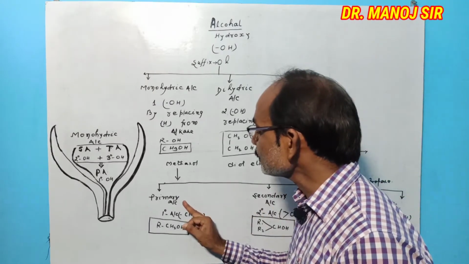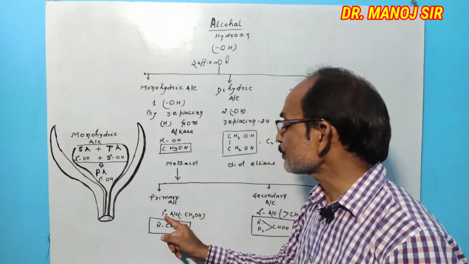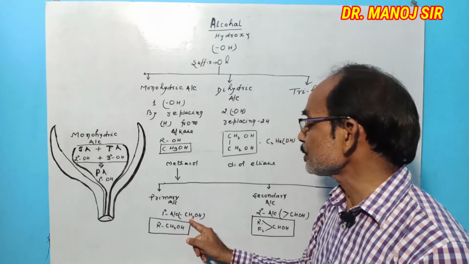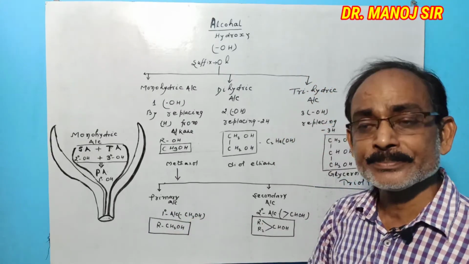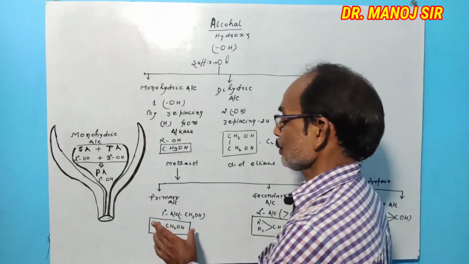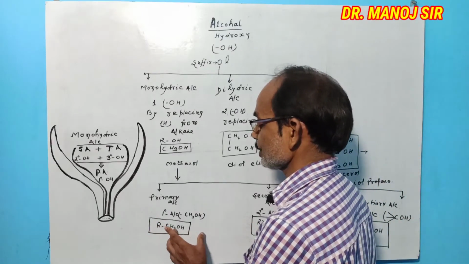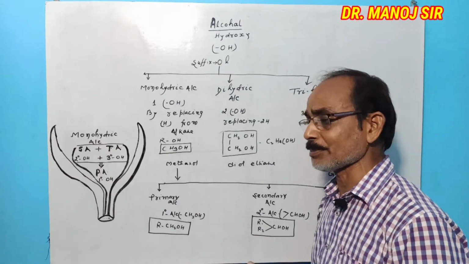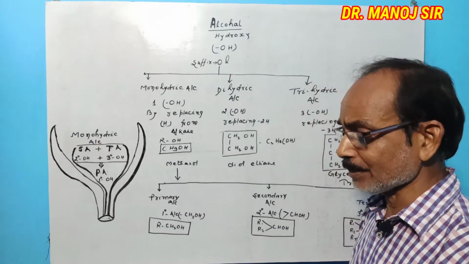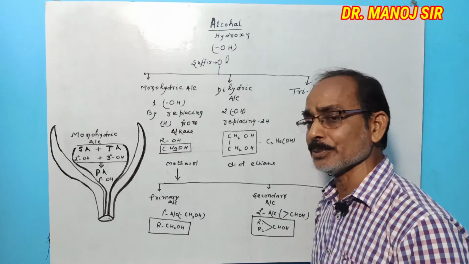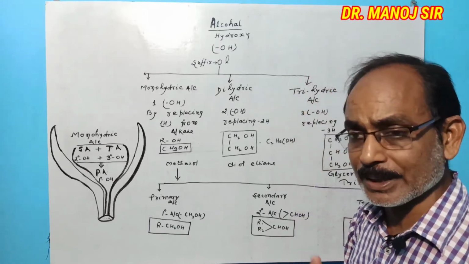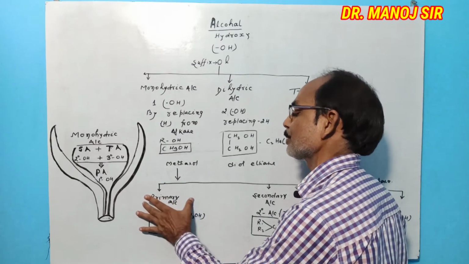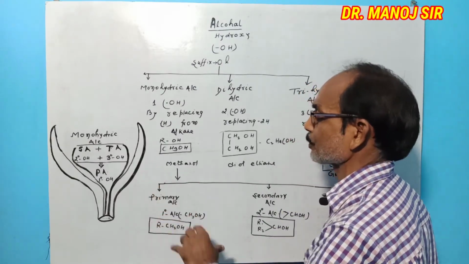Primary alcohol, also known as first degree alcohol, is single bond CH2OH or R bond CH2OH, where R is the radical CnH2n plus 1, that makes methyl, ethyl, propyl, butyl, pentyl, hexyl, heptyl and so many. Their alcohol is called primary alcohol, that is the first degree alcohol.